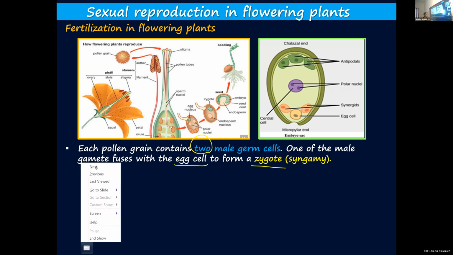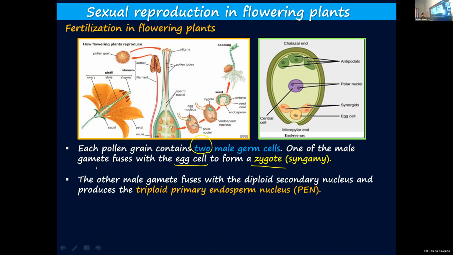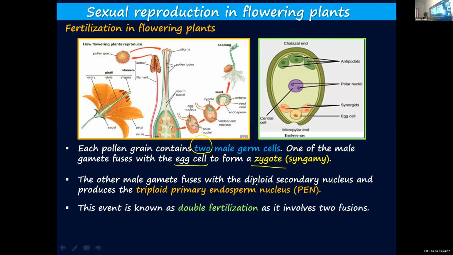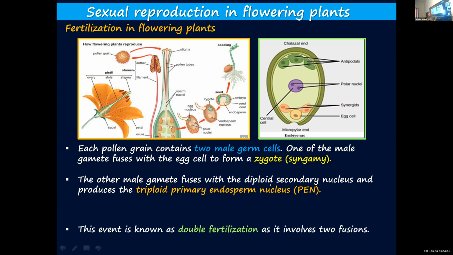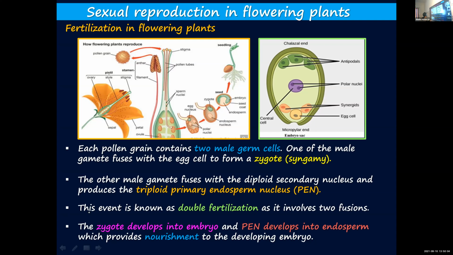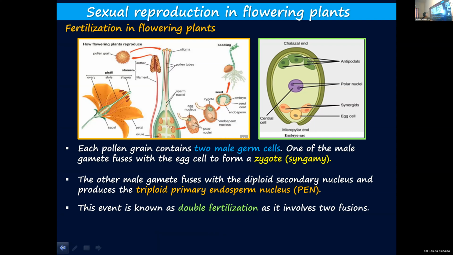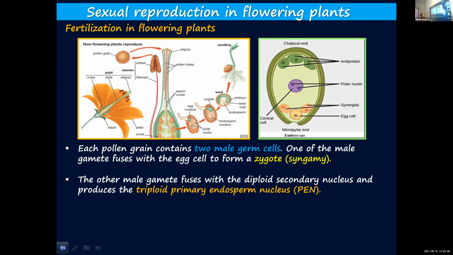Now one more male gamete is remaining. What will that male gamete do? It will fuse with the diploid secondary nucleus. How is the diploid secondary nucleus formed? The 2 polar nuclei fuse together and form a diploid secondary nucleus.